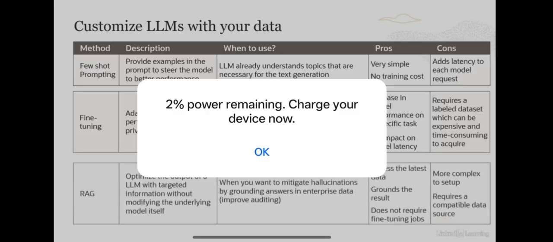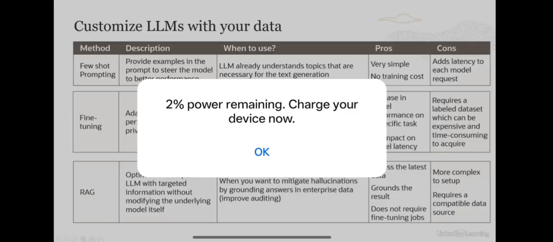The third approach is RAG, and you would use RAG, as we saw, when the data changes rapidly, like your return policy could change, so you could hook up to a system and keep that on record, or when you want to mitigate hallucinations by grounding answers in enterprise data. Now, the advantage with RAG is you are always accessing the latest data, you're grounding the results, and you don't require any kind of fine tuning. But the disadvantage is RAG is more complex to set up and requires a compatible data source. That's very important.